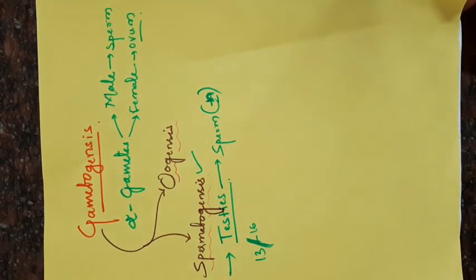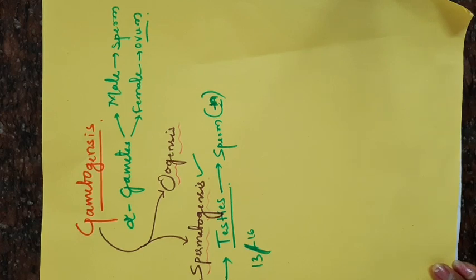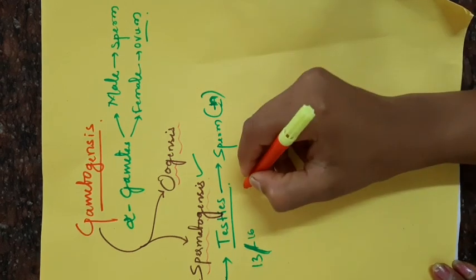Initially, in case of males, I already discussed, the sperm production starts from the puberty stage. Okay, why at the puberty stage only? At that stage a certain hormone is released by the hypothalamus.